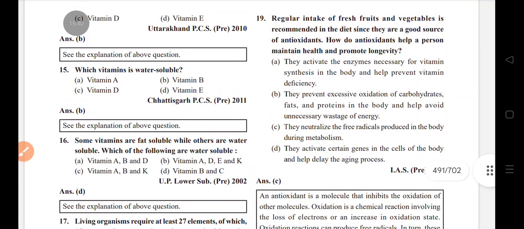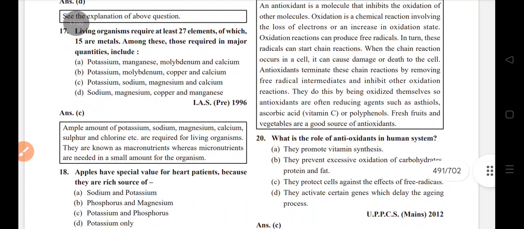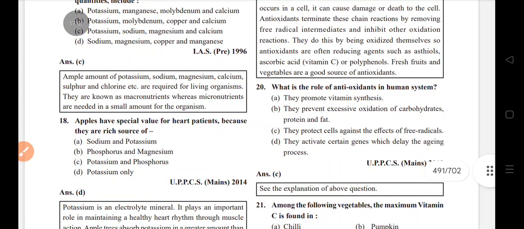Regular intake of fresh fruit and vegetables is recommended in the diet since they are a good source of antioxidants. How do antioxidants help a person maintain health and promote longevity? They neutralize the free radicals produced in the body during metabolism. What is the role of antioxidants in the human system? They protect cells against the effect of free radicals.